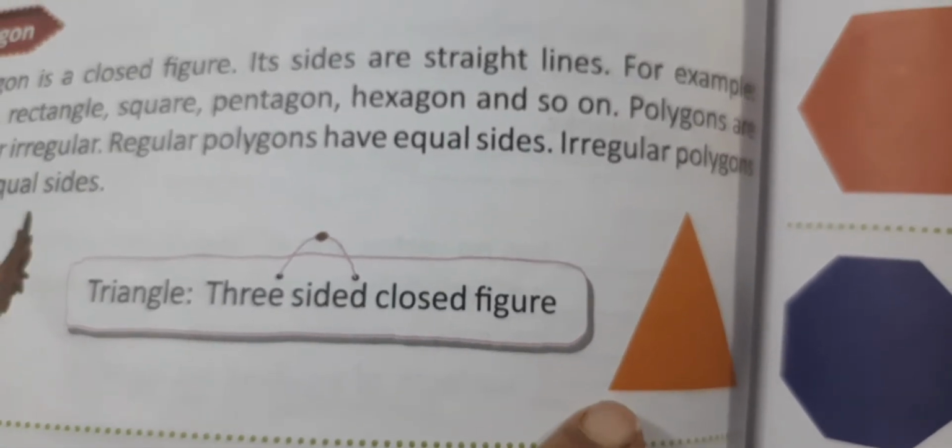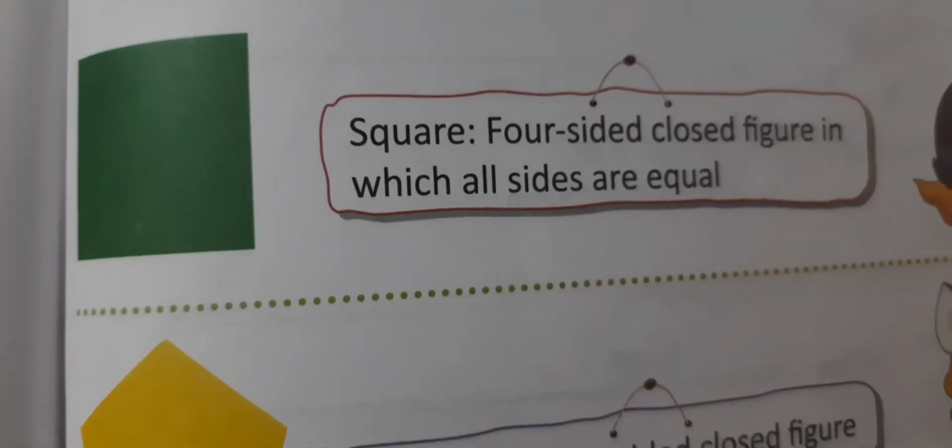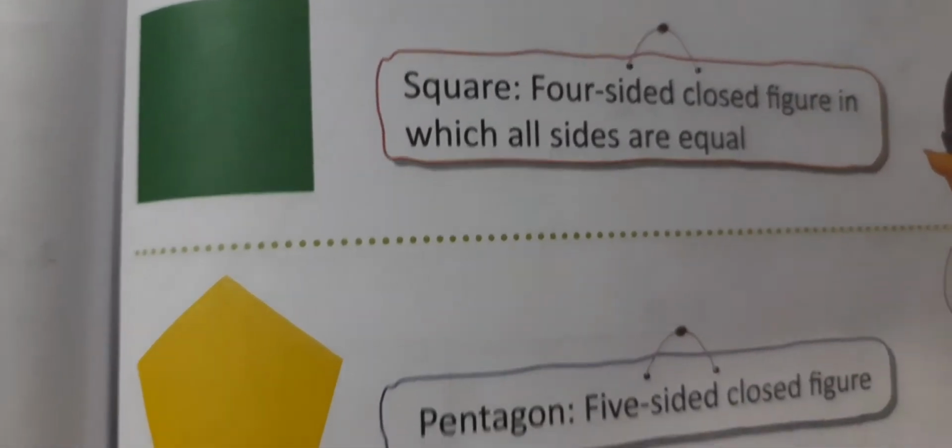See, this is a triangle, this is a rectangle, and next one is a square, four-sided closed figure. This is a pentagon, five-sided closed figure. This is a hexagon, six-sided closed figure, and this is an octagon, eight-sided closed figure.